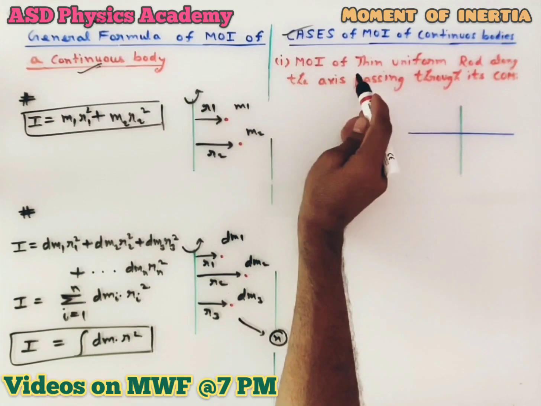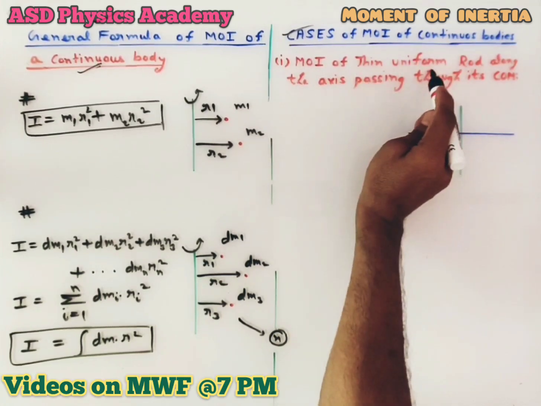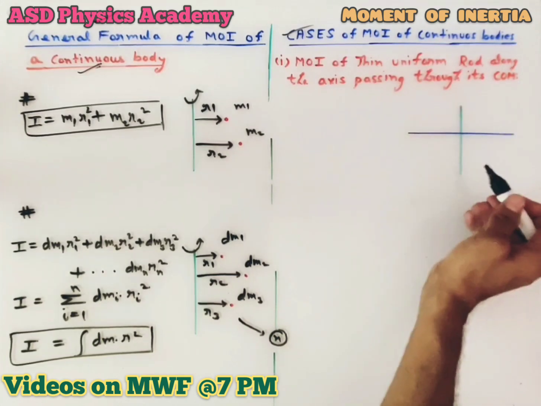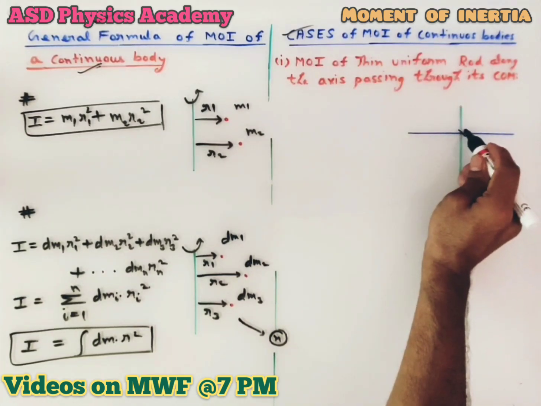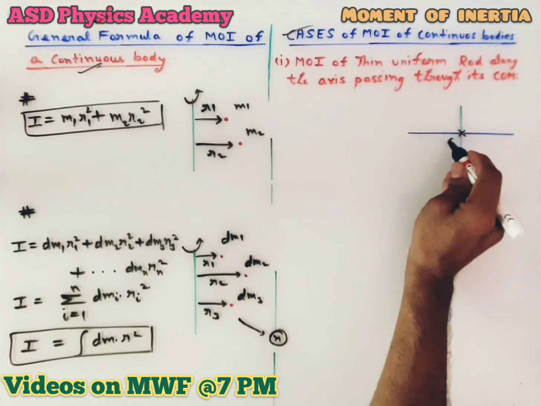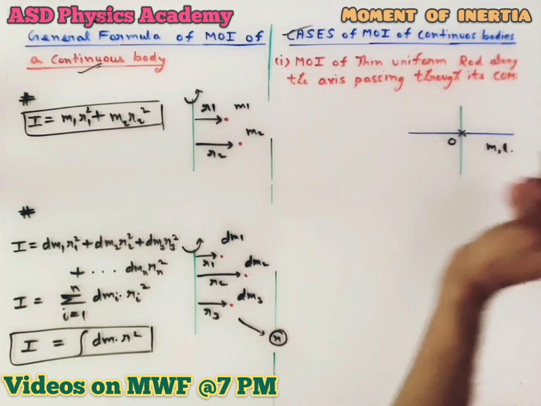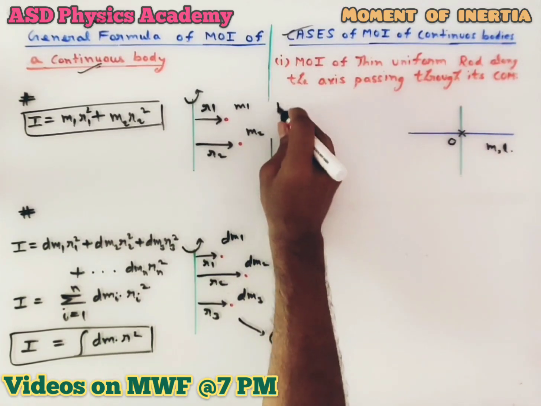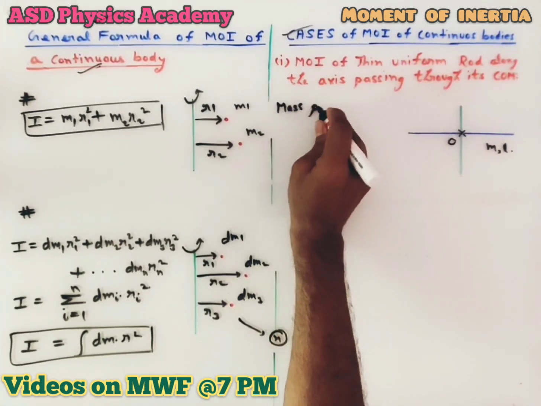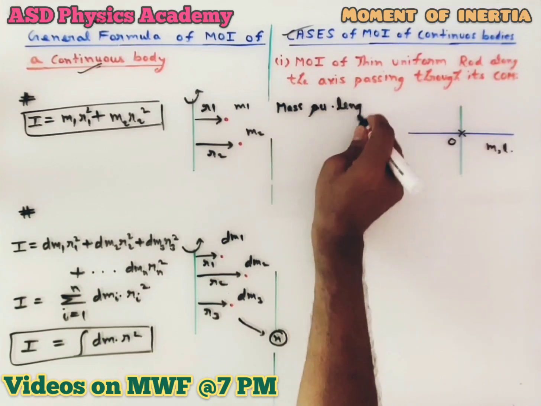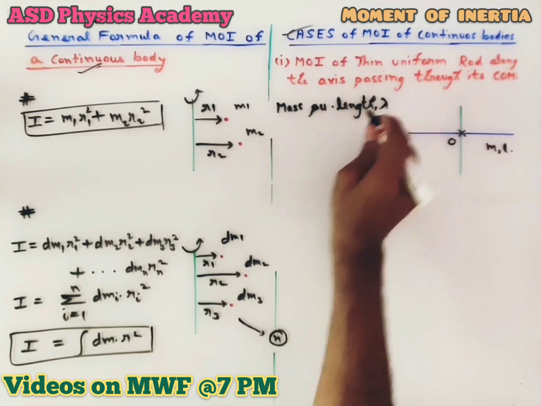First case is the moment of inertia of a thin uniform rod, that means the thickness of the rod is very small, along the axis passing through its center of mass. Let's take the center of mass of the rod at the origin. The mass of the rod is m and the length of the rod is l. Then the mass per unit length of the rod is given by lambda.